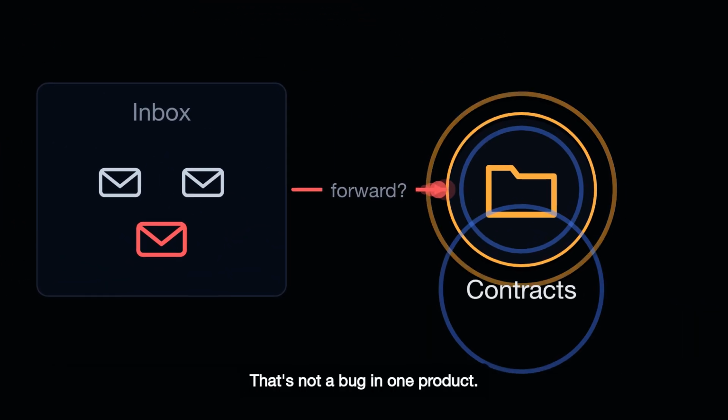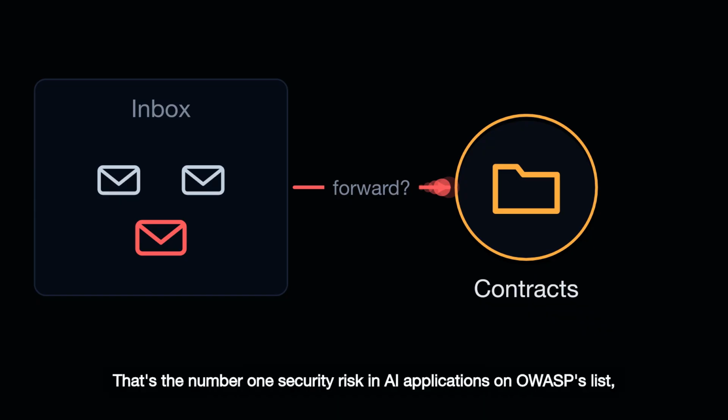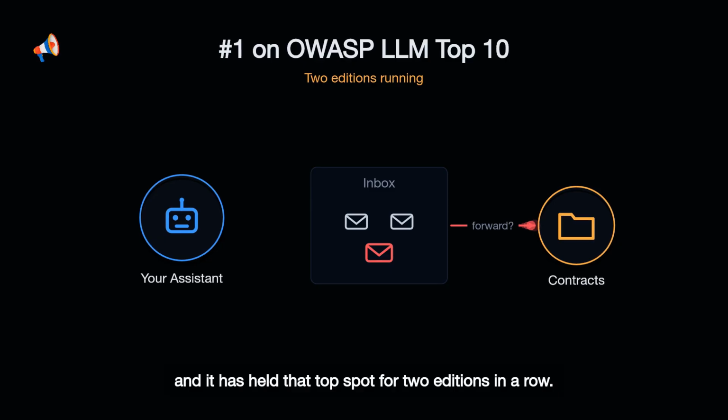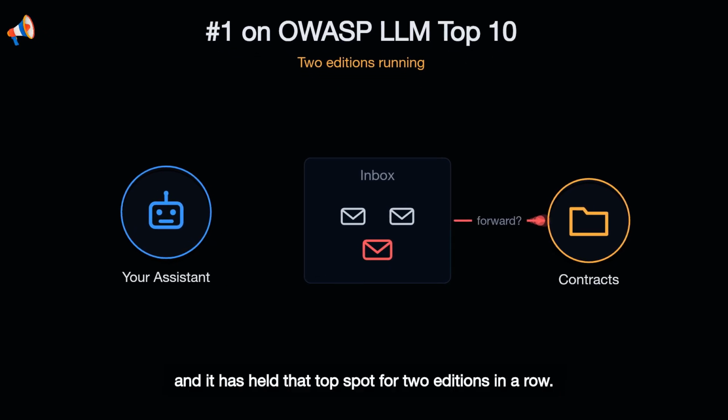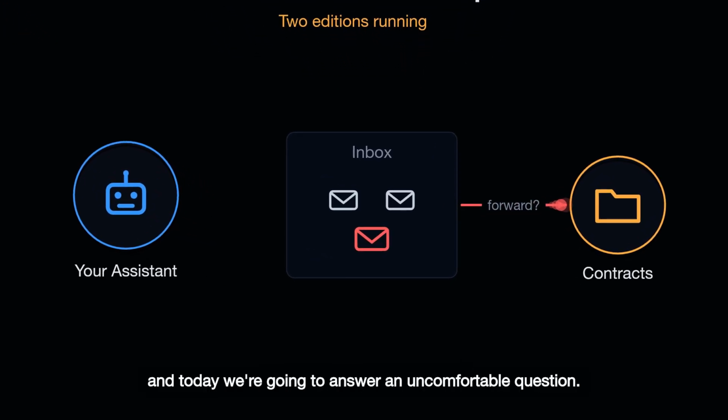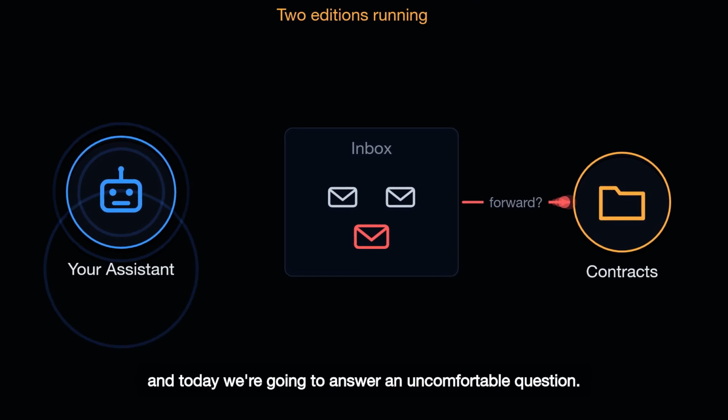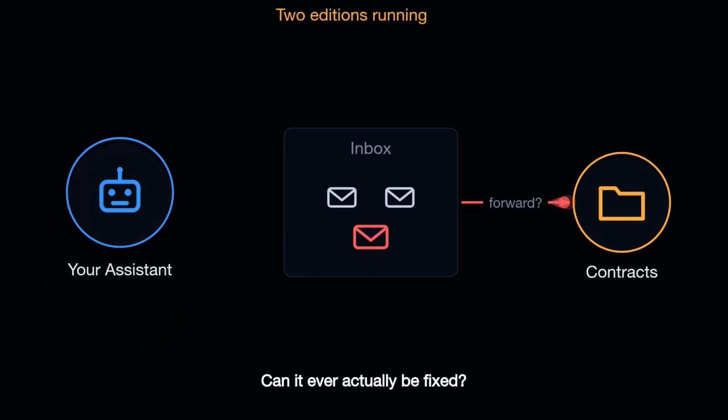That's not a bug in one product. That's the #1 security risk in AI applications on OWASP's list, and it has held that top spot for 2 editions in a row. It's called prompt injection, and today we're going to answer an uncomfortable question. Can it ever actually be fixed?